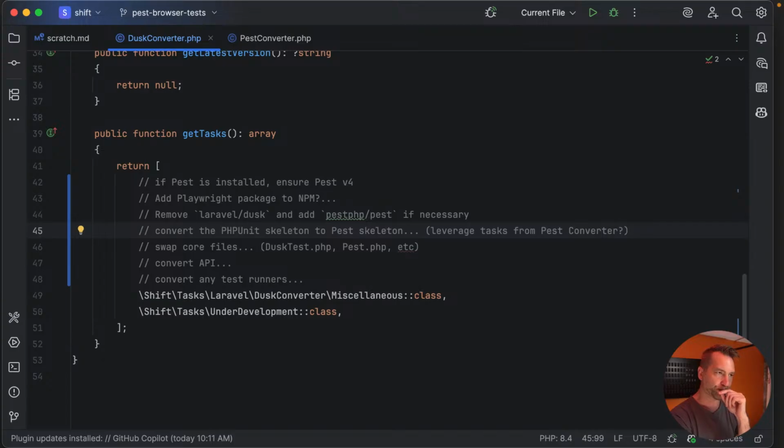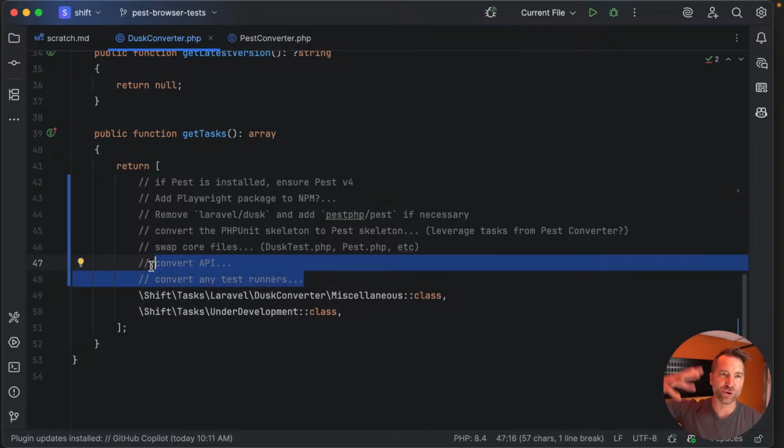Then I would have a custom task here that would bring those over. So I think that's what I'm going to do offline. Offline, I'm going to read a little bit about whether there are any core files. I'm not going to worry about the API just yet, or the test runners.